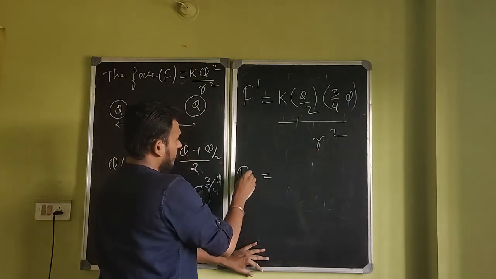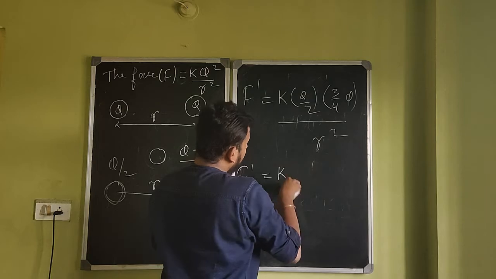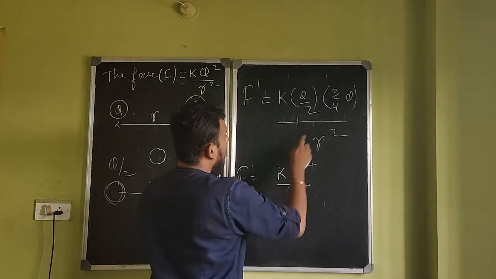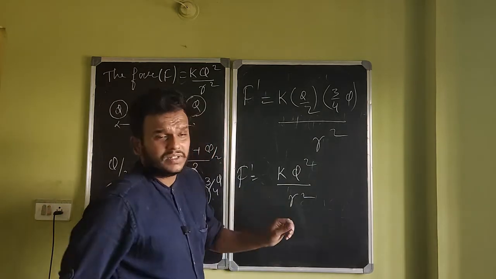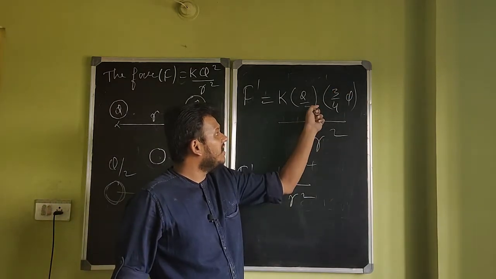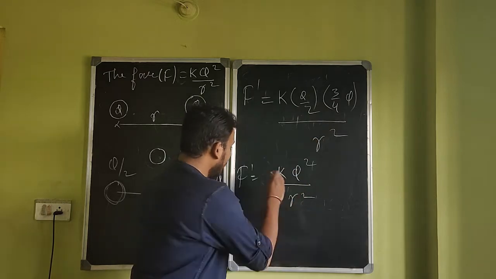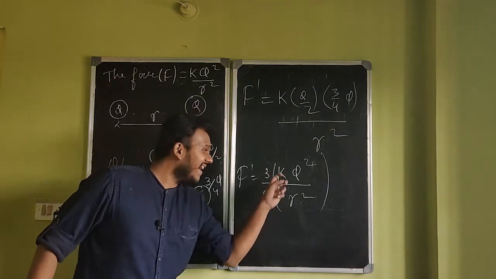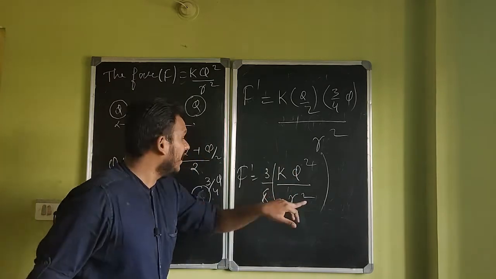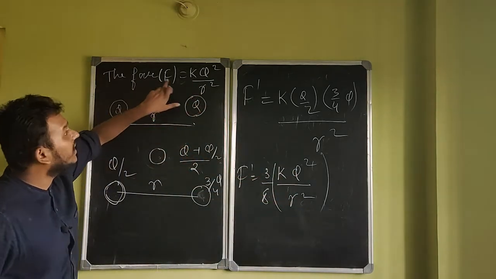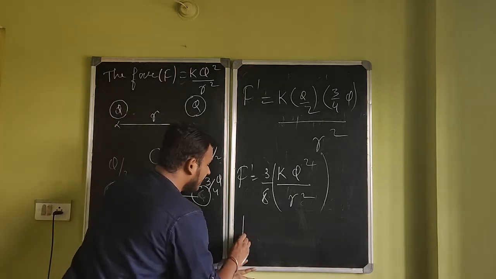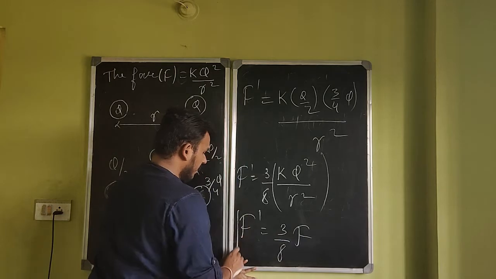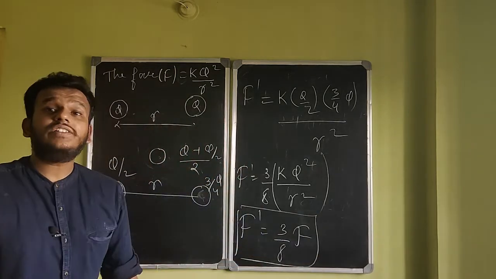Right? Let's find that new force. F dash is equal to k Q into Q, Q squared by r squared. Now I'm left with the numbers: 3 divided by 4 into 8. So 3 by 8 times kq squared by r squared. But wait, isn't kq squared by r squared F? So you can write your answer as new force F dash is 3 by 8 times old force. Did the force change? Yes. Did the force reduce? Yes.